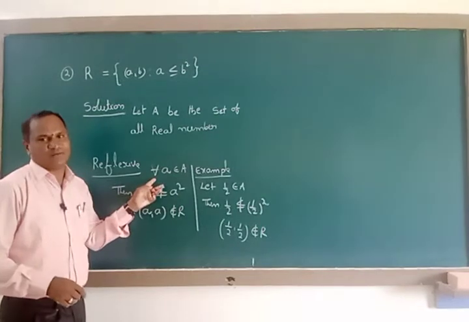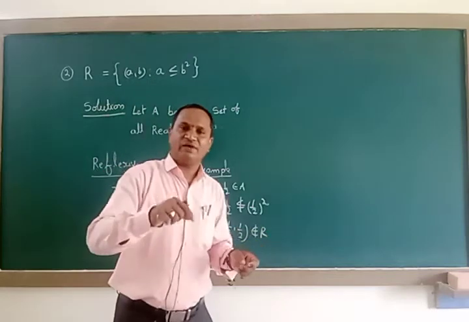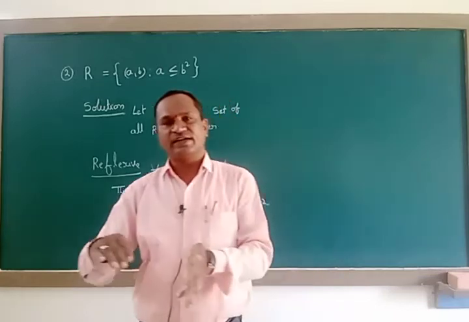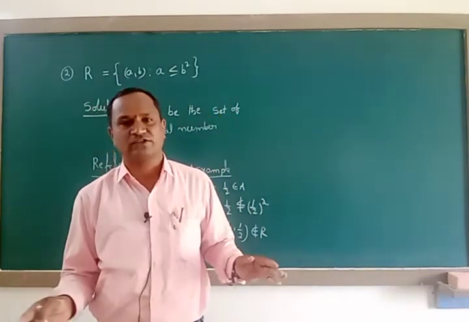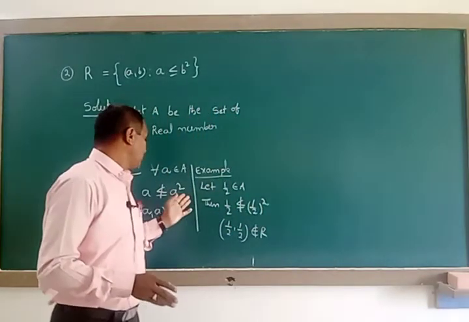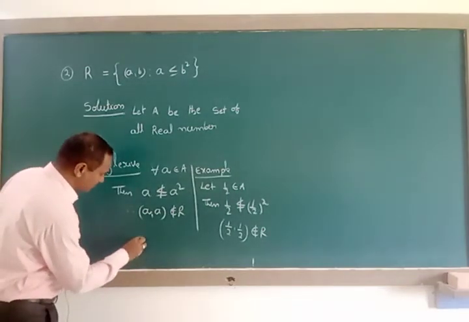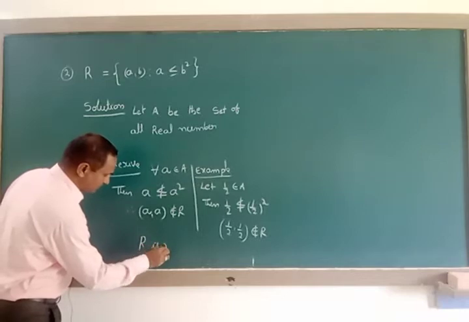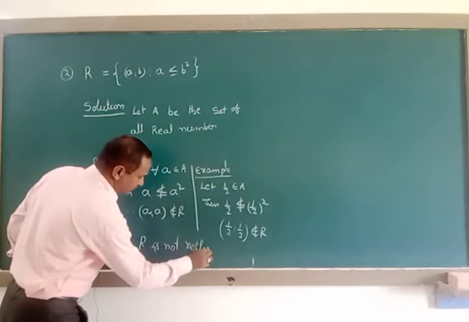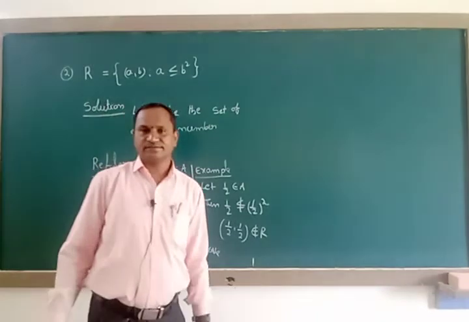For all a belonging to capital A. For every, for each, for all means we have to check each and every element. If it is satisfied for all, it is reflexive; if it fails for even one, it is not reflexive. It should be satisfied for all, otherwise leave it. According to these two rules, R is not reflexive, we can write.